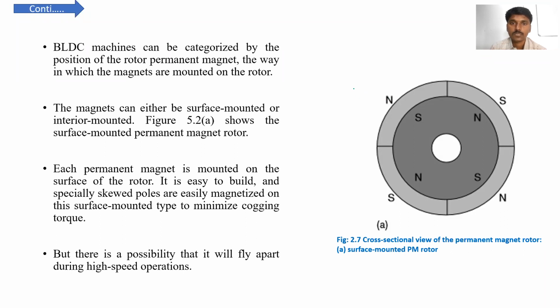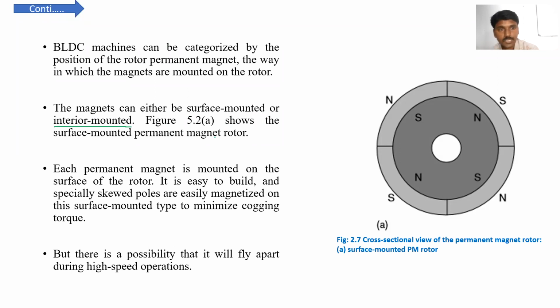If the permanent magnets are placed on the surface of the rotor, it is called a surface mounted brushless DC motor. If they are placed inside the rotor, it is called an interior mounted brushless DC motor.